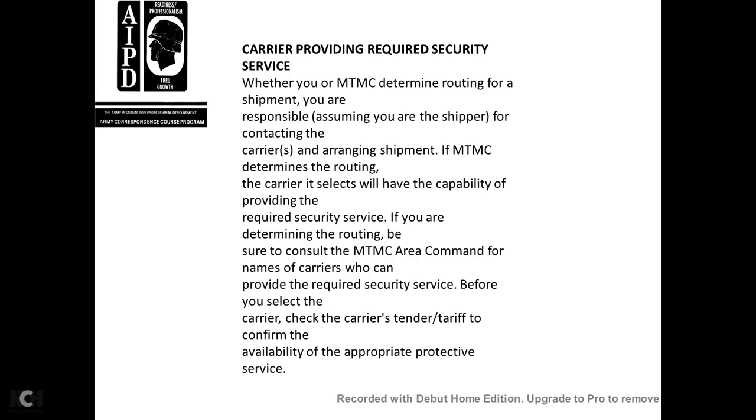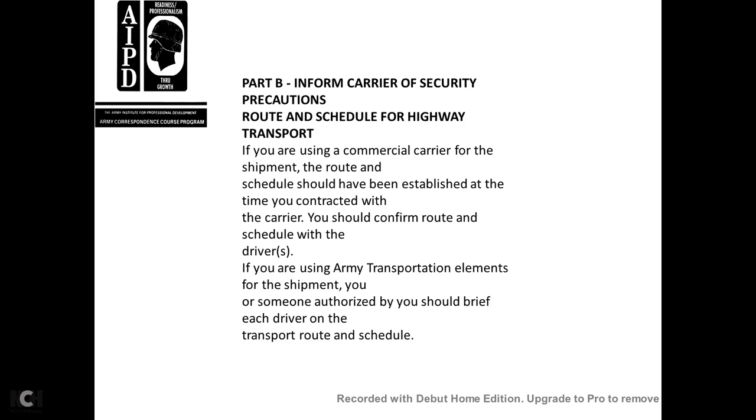Before you select the carrier, check the carrier's tender and tariff to conform with the available appropriate protective services. Part B, inform the carrier of the security precautions, the route, and the schedule of the highway transfer. If you use a commercial carrier for the shipment, conform with the route and the schedule established for the carrier. For the driver, the Army transportation elements, and the shipment.